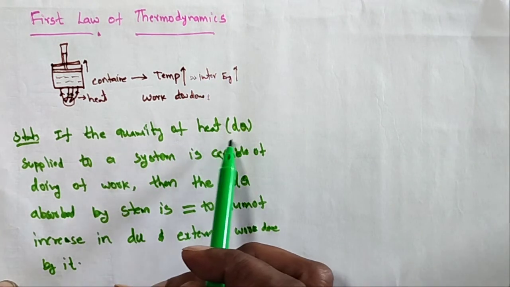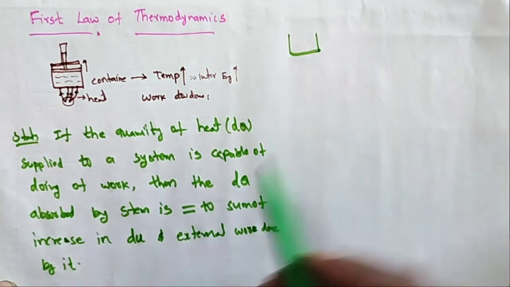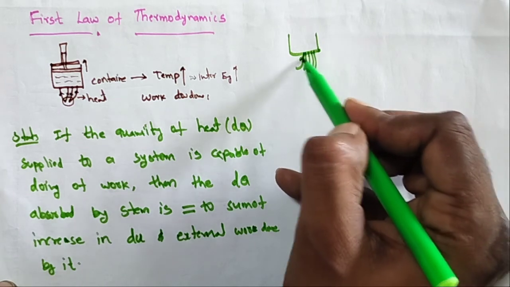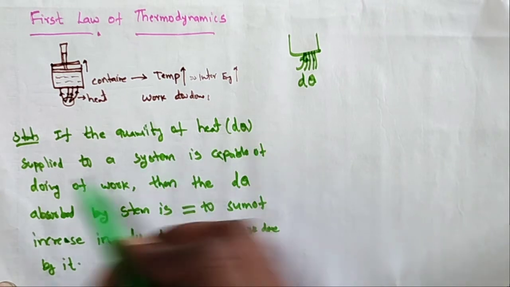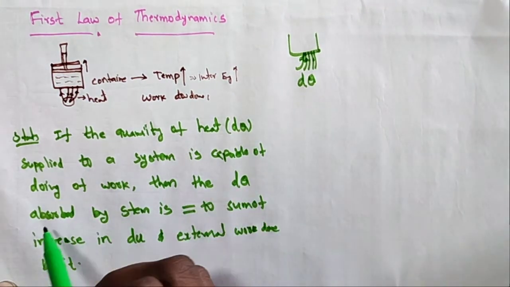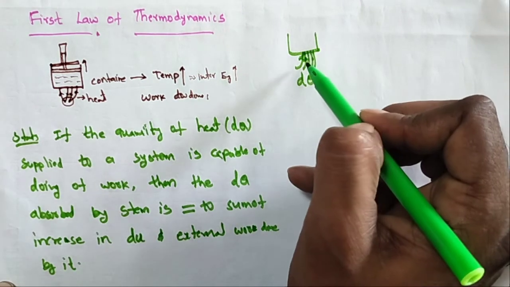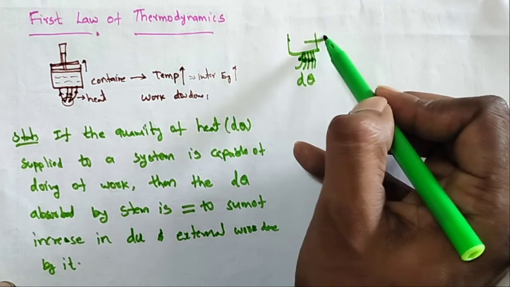If the quantity of heat dq is supplied to the system, so let us take one bowl. Here, how much heat is applied to the system? dq. So if the heat dq is supplied to a system capable of doing work, then this dq absorbed by the system is equal to, so when this heat is given to the system, what happens?